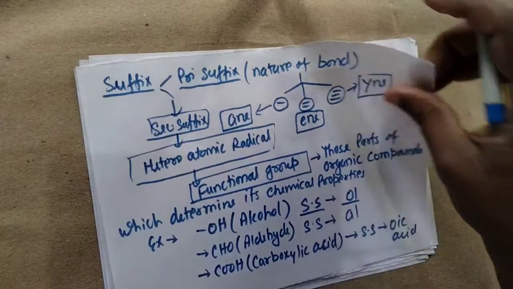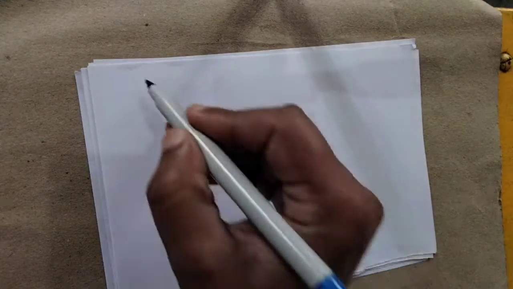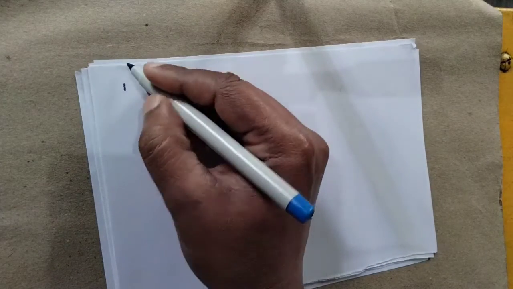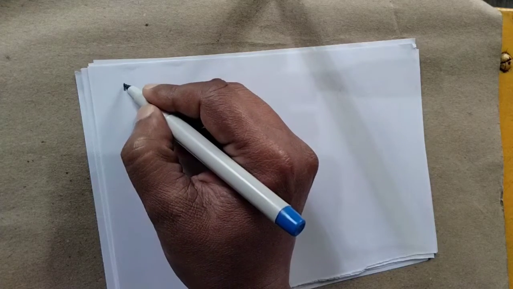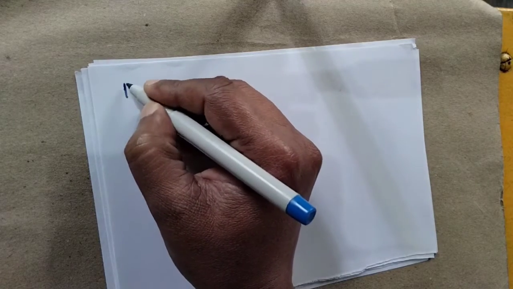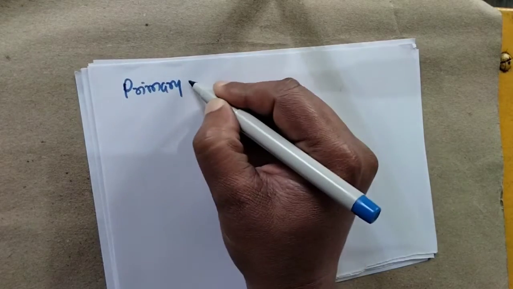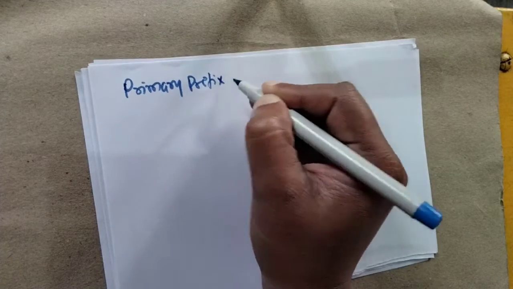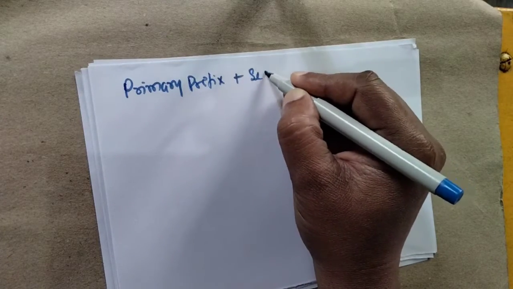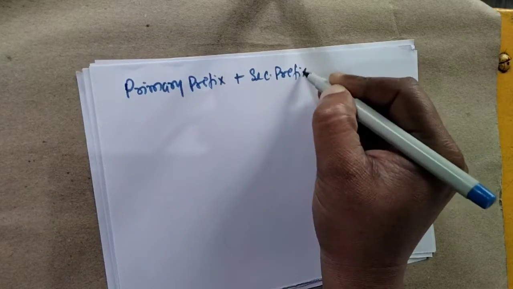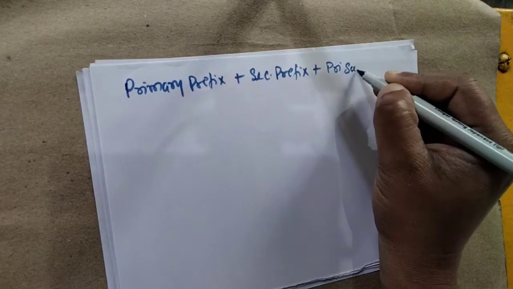So now we start naming based on primary prefix plus secondary prefix plus primary suffix.